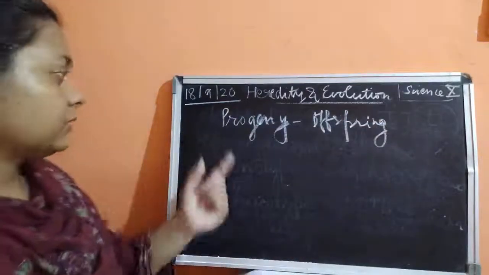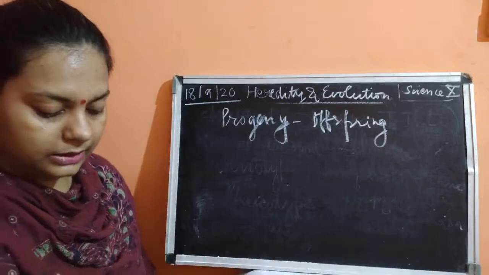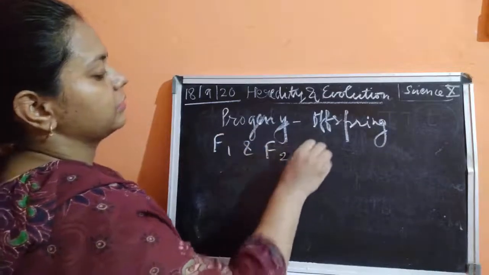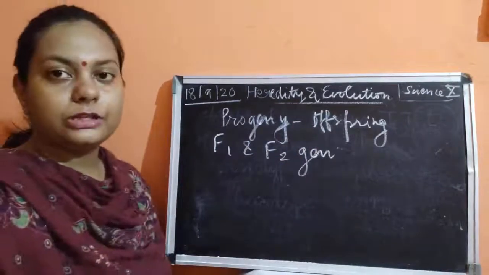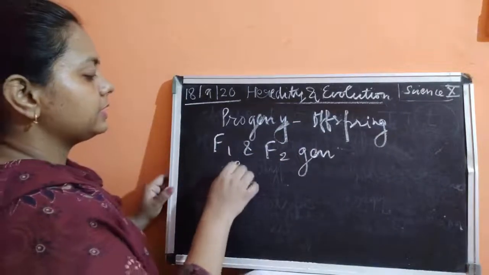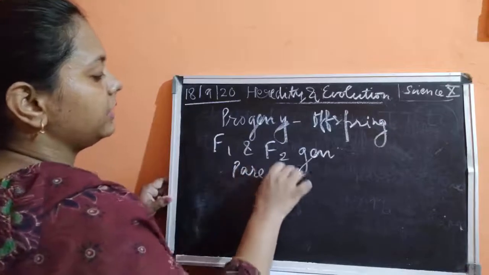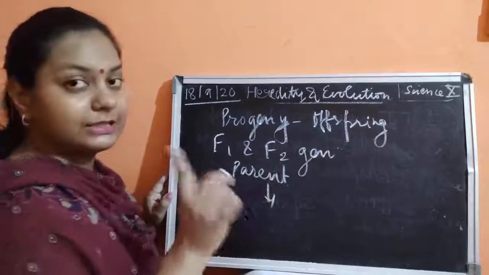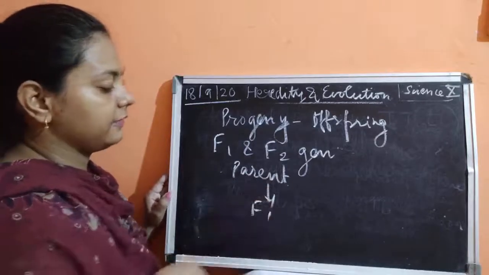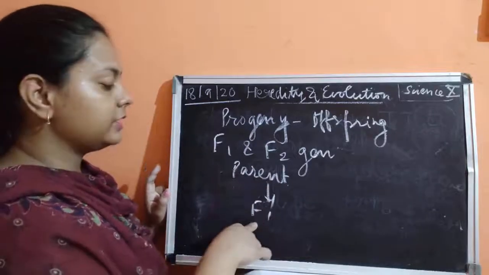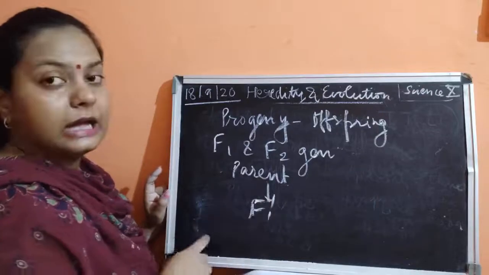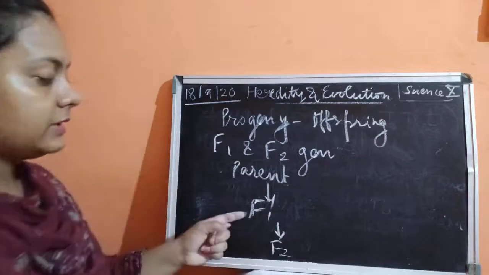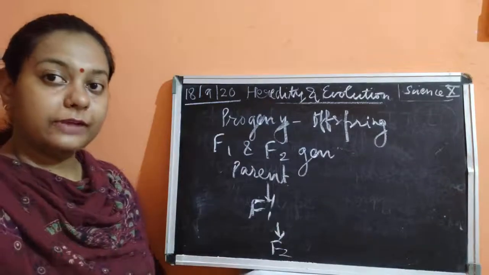Next is the F1 and F2 generation. What do you mean by F1 and F2 generation? Suppose that a parent is there. From this parent we get the first generation, which is known as the F1 generation. Now, if the F1 generation is present and the next generation is obtained from it, that would be the F2 generation.